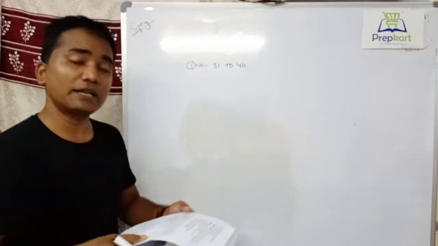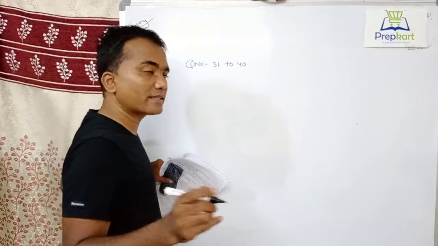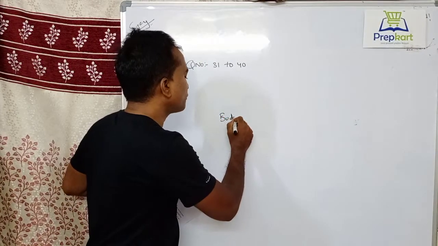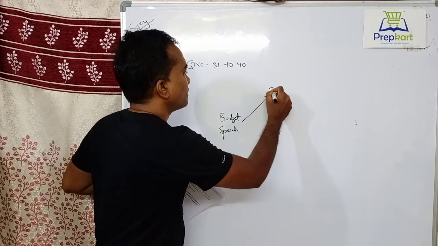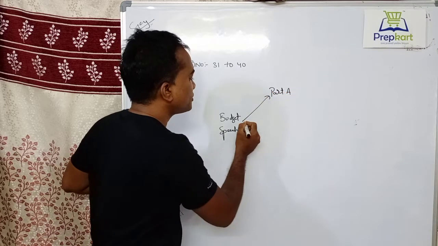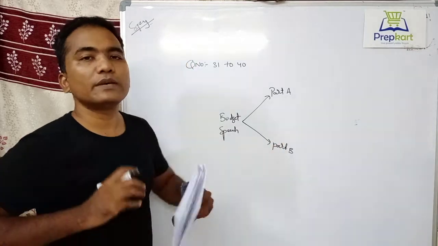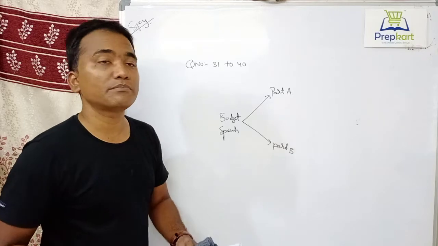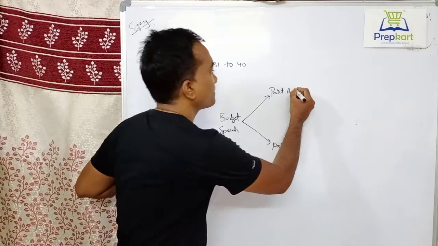Now, after 31, let's move on to 32. What is part B of the budget speech? Whenever the finance minister gives his or her budget speech, the budget speech is of two parts. Part A will be there in the budget speech and part B will be there. For example, they want to make some policies related to industry or modify any policy related to employment. So all policy matters.